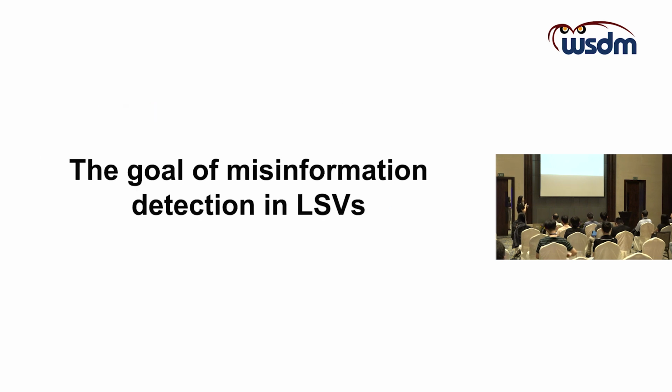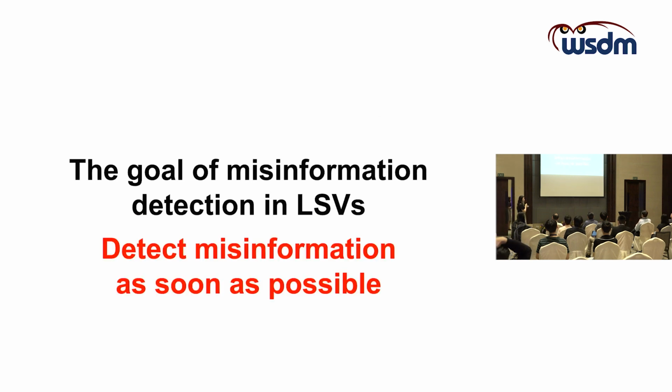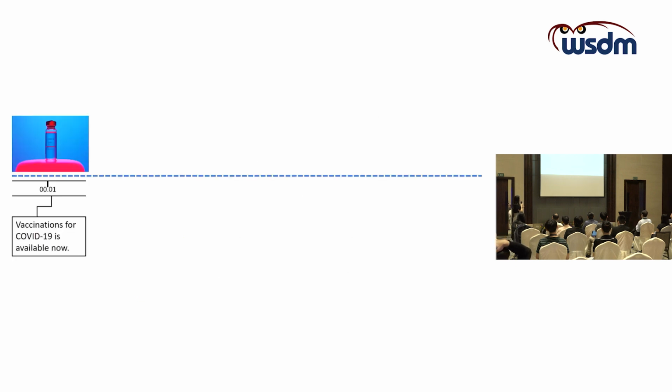And the goal will be a bit different and beyond the accuracy of the detection. Because in misinformation detection in live streaming videos, we also require timeliness, which means that the model should detect the misinformation as soon as possible. So here is an example.